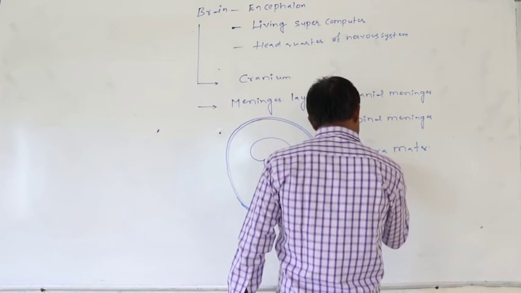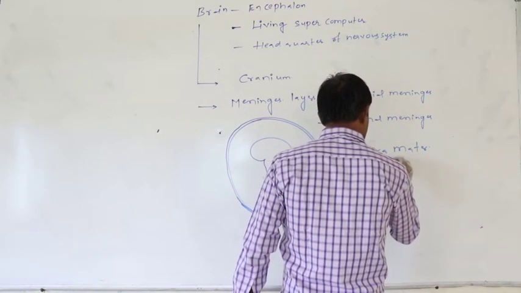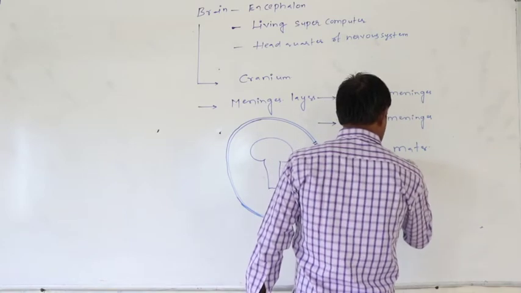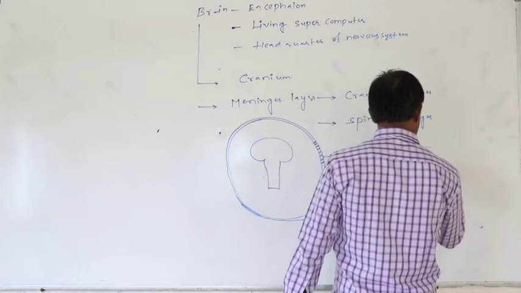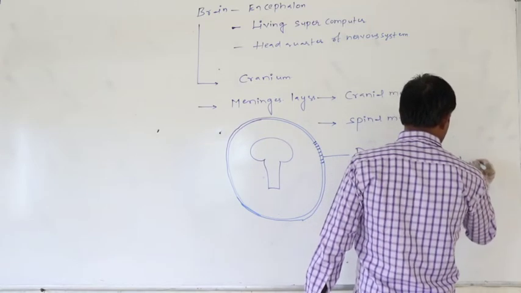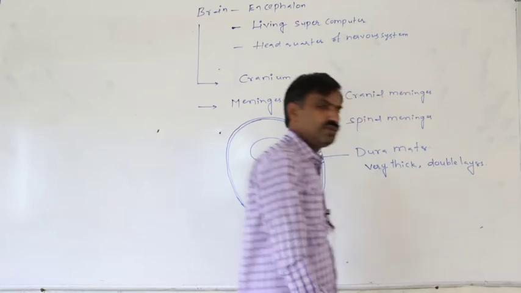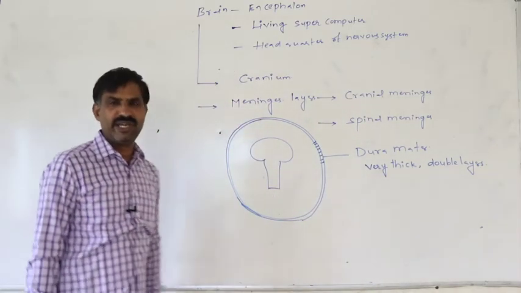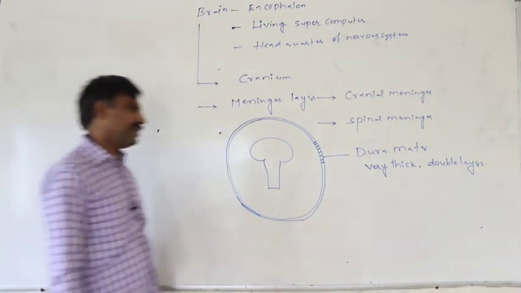This is very thick. This is with the double layers. Two layers are present in the case of the dura mater.